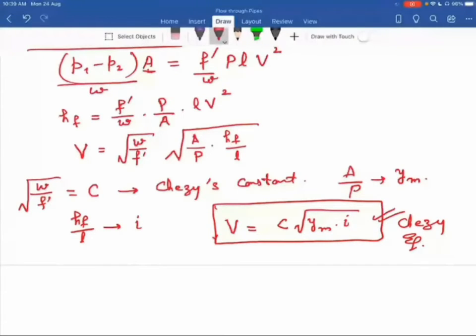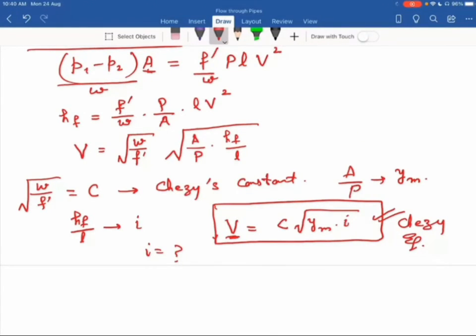So with the help of this equation, if you know the average velocity V by any means, and you have the cross section of the pipe, you can determine the value of i. With the help of this relation, you can also determine head loss due to friction. So this formula we write as V equal to C under root of m into i. This is the second formula for determining the major loss, that is head loss due to friction.